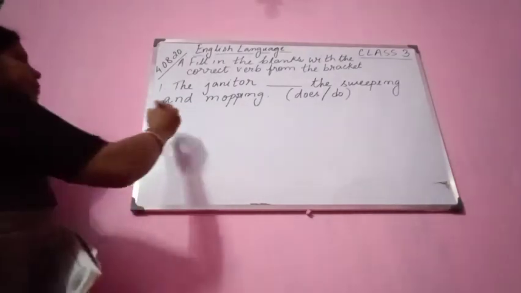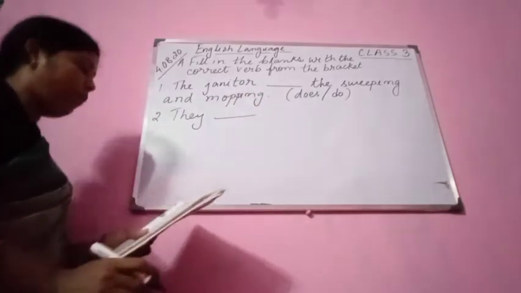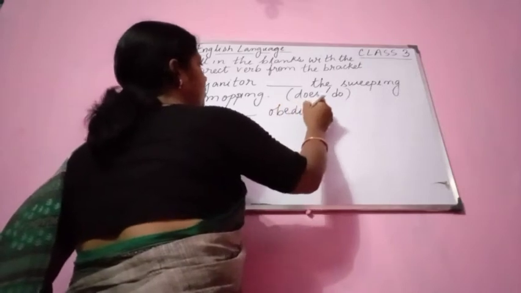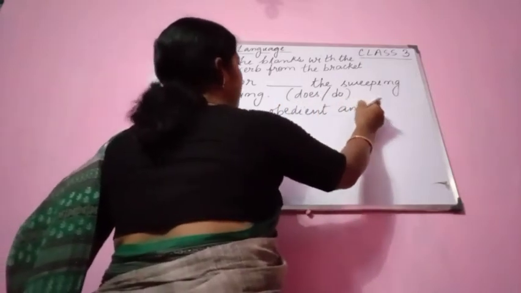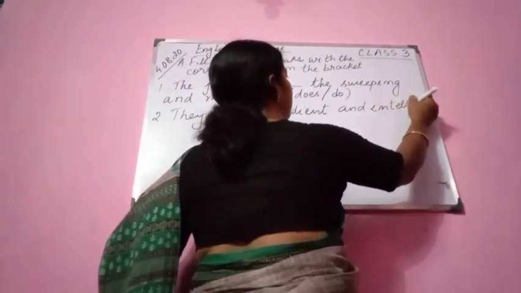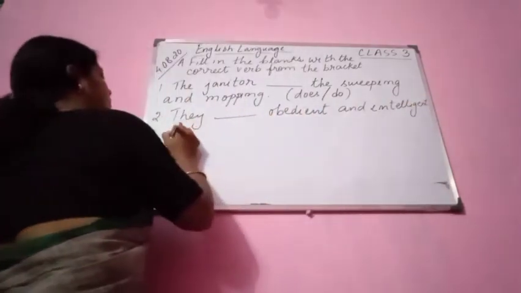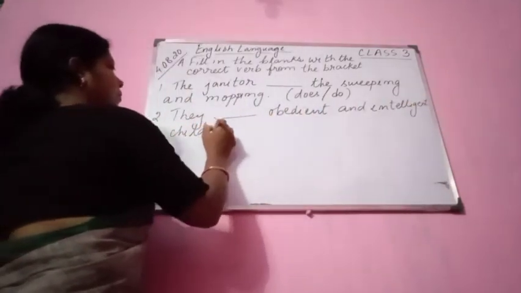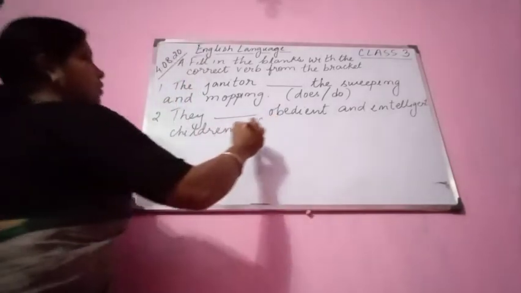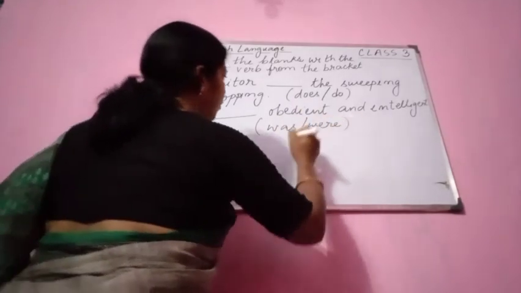Okay, number 2 you see, they dash obedient and intelligent children. In the bracket it is given was or were.